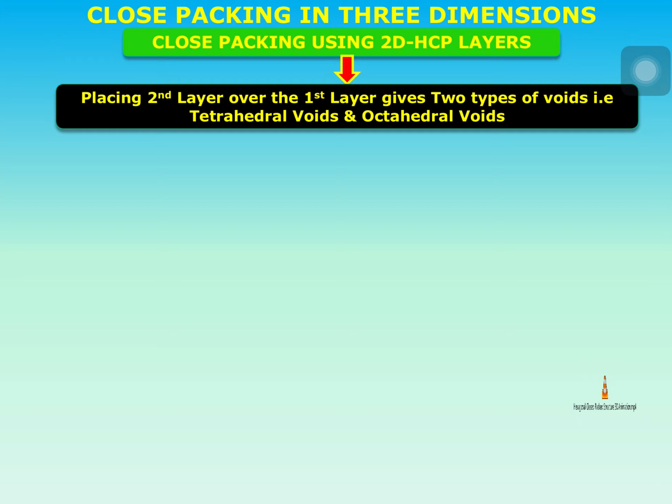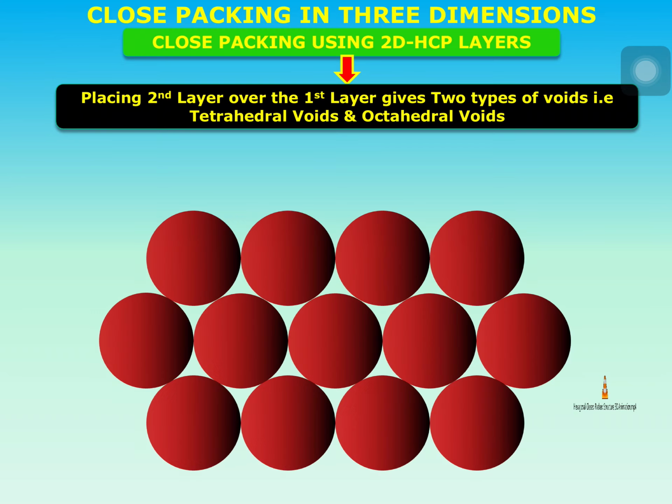Placing the second layer over the first layer is common. Placing the second layer over the first layer gives two types of voids, that is tetrahedral voids and octahedral voids. When you try to cover the trigonal voids on one 2D HCP layer with the other 2D HCP layer, you are going to end up with tetrahedral voids and octahedral voids. Let us look at this. This is the first layer. This first layer has gaps which are trigonal in pattern.